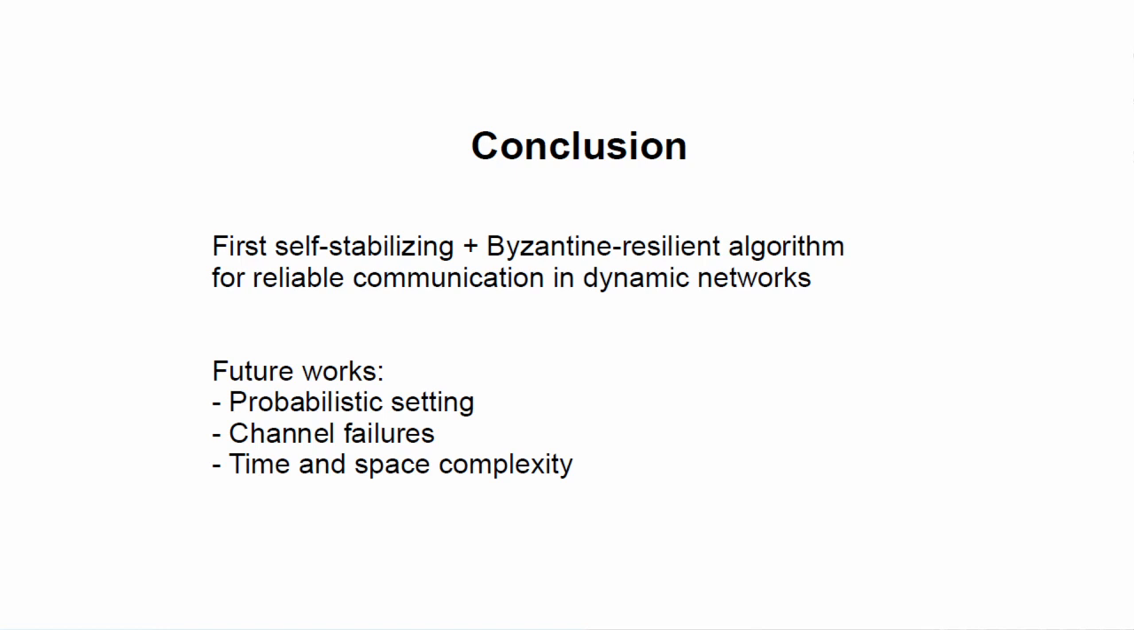So to conclude, we provided the first self-stabilizing and Byzantine-resilient algorithm for reliable communication in dynamic networks and proved its correctness. And to go further, one could, for instance, consider more probabilistic settings. So, for instance, random positions for Byzantine nodes, that is, each node may have a given probability to be Byzantine, or maybe random evolutions of the dynamic graph. One could also consider permanent failures at the level of communication channels. So, for instance, communication channels regularly and randomly dropping messages.